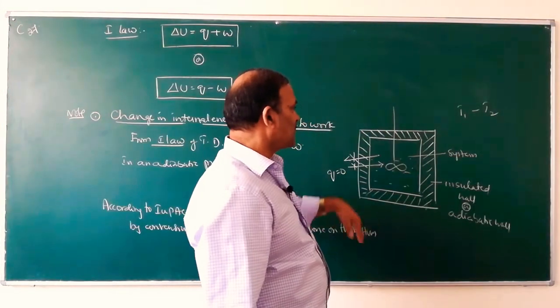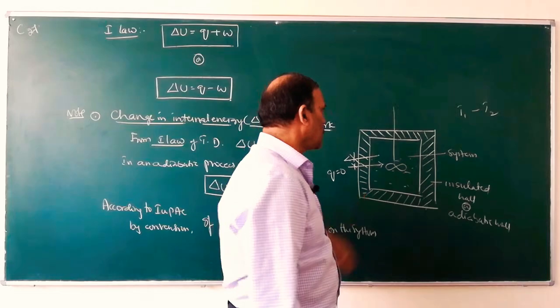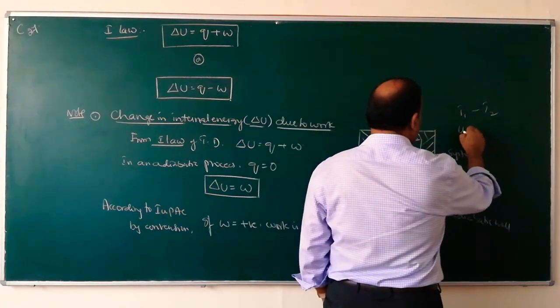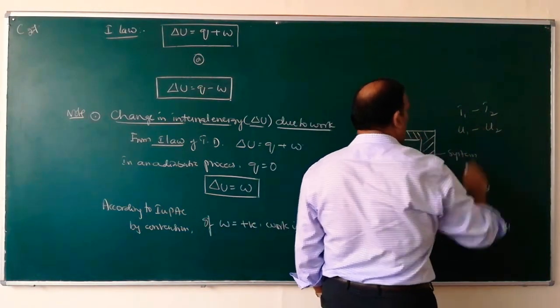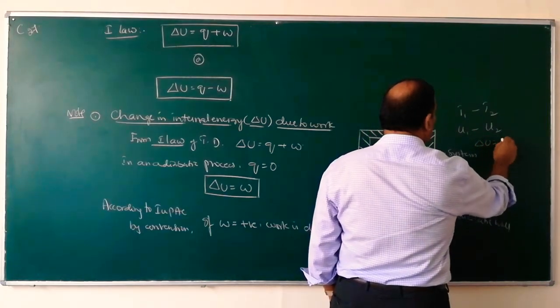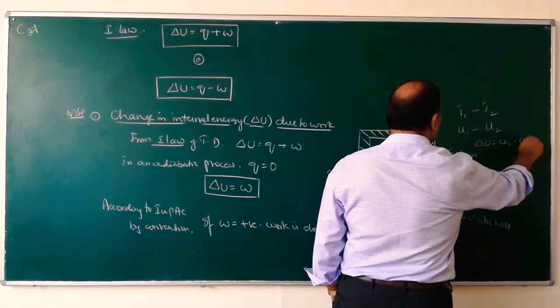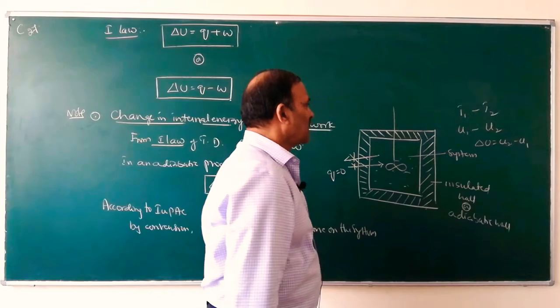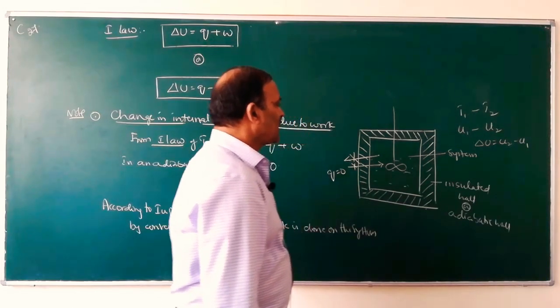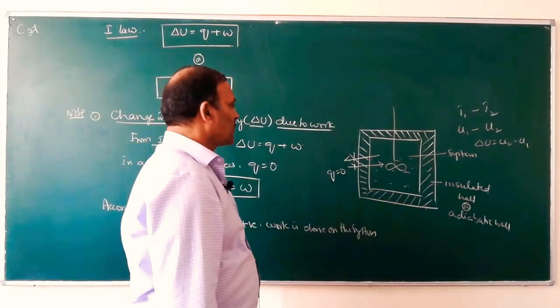When the temperature increases from T1 to T2, its internal energy changes from U1 to U2. Then delta U is equal to U2 minus U1, the change in internal energy.